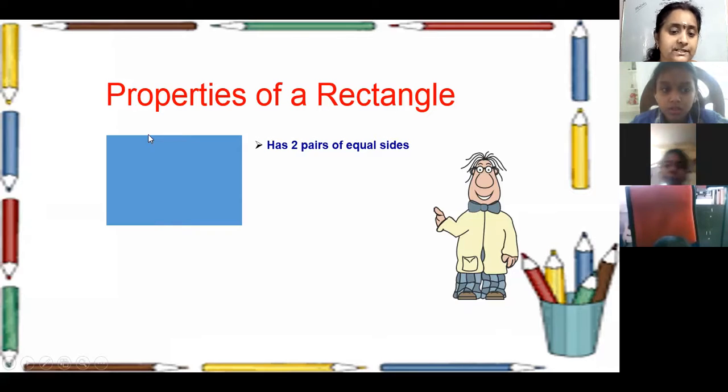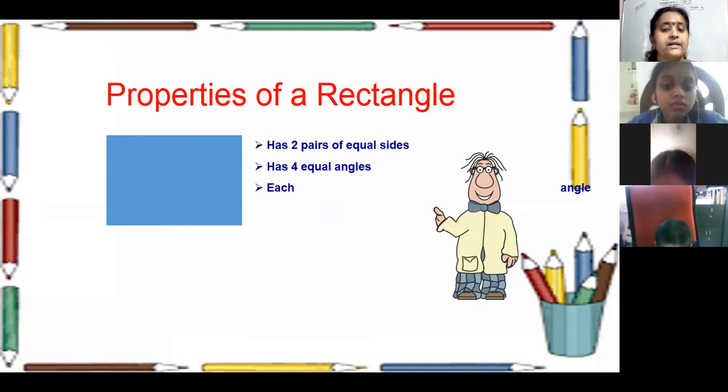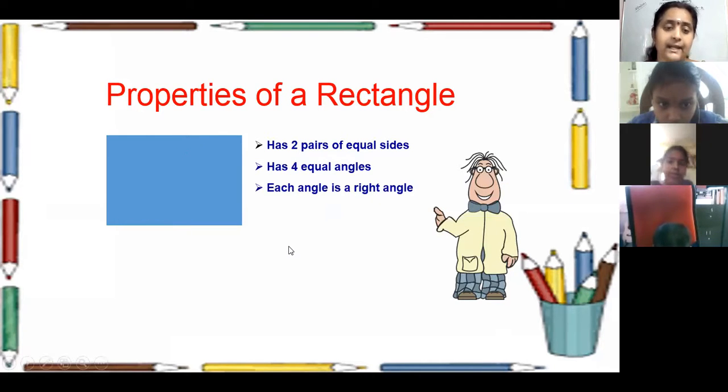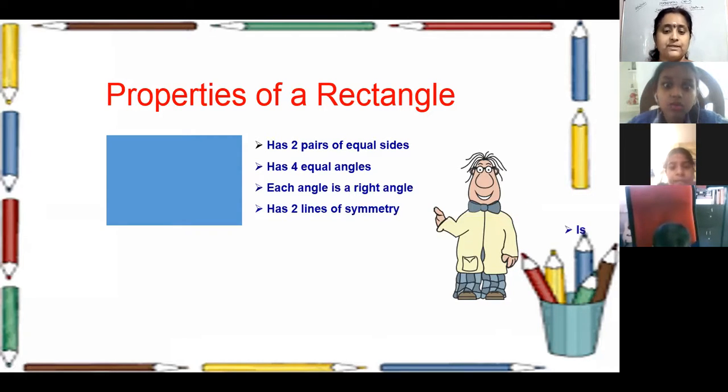Opposite sides: this one and this one are equal, and this one and this one are equal. So it has 2 pairs of equal sides. In a rectangle also 4 angles are equal. Each angle is a right angle. And it has 2 lines of symmetry.